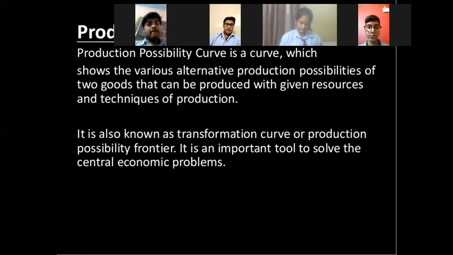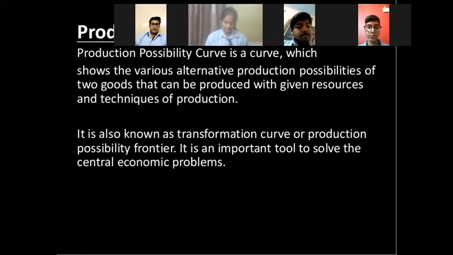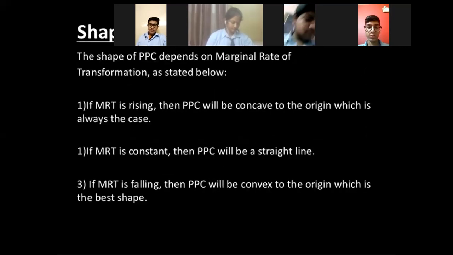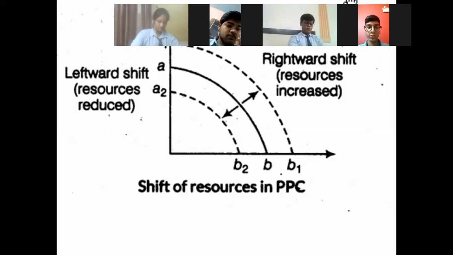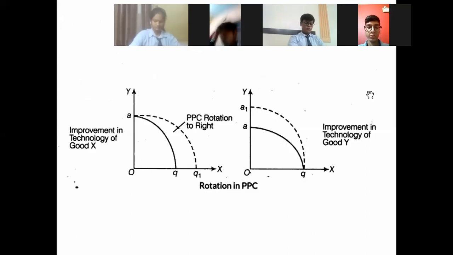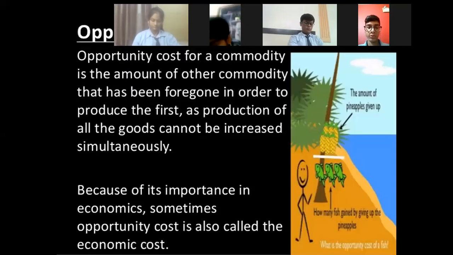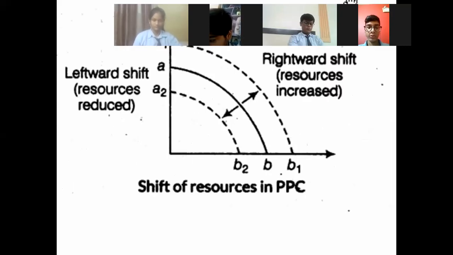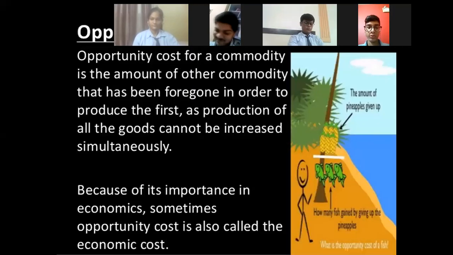This is also given in your book, but it is not in the syllabus now. So please cut the topic production possibility curve. In your book you will see a lot of topics related to PPC: the curve, its assumptions, the shape of PPC, the diagrams, and rotation or shift in the PPC. That is all being deleted. Kindly cut the topic from your book. PPC has been deleted by CBSE, so we are not going to do it.